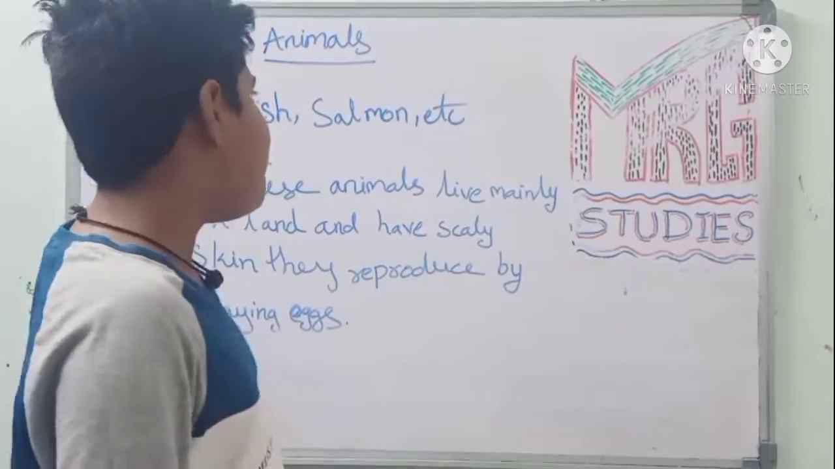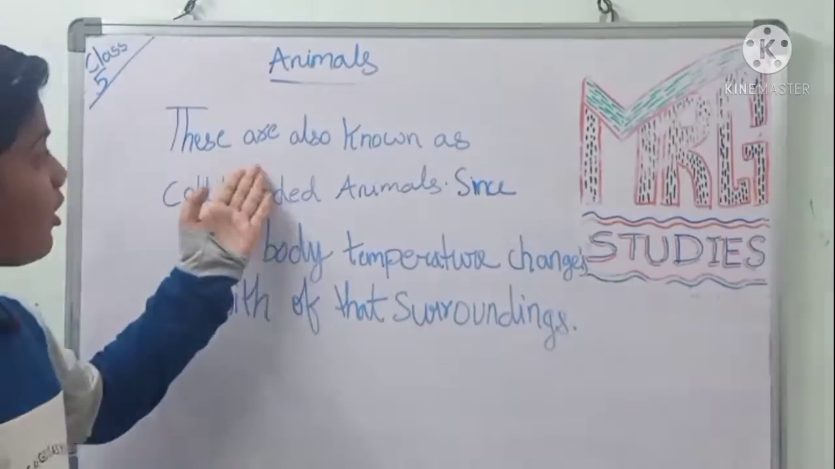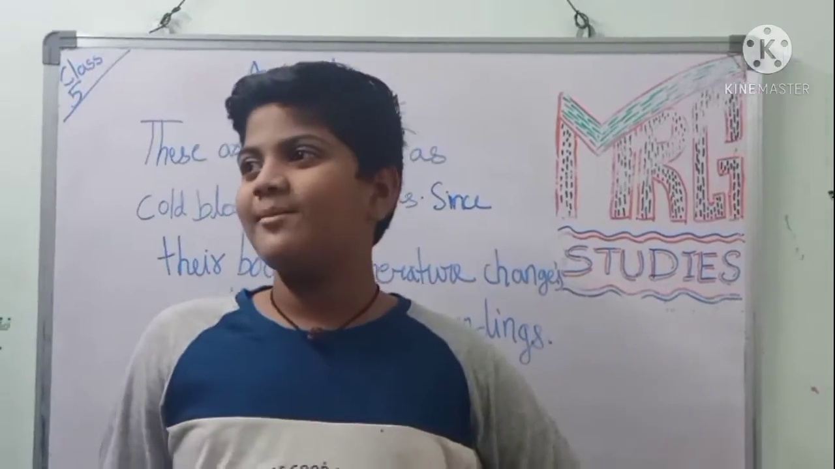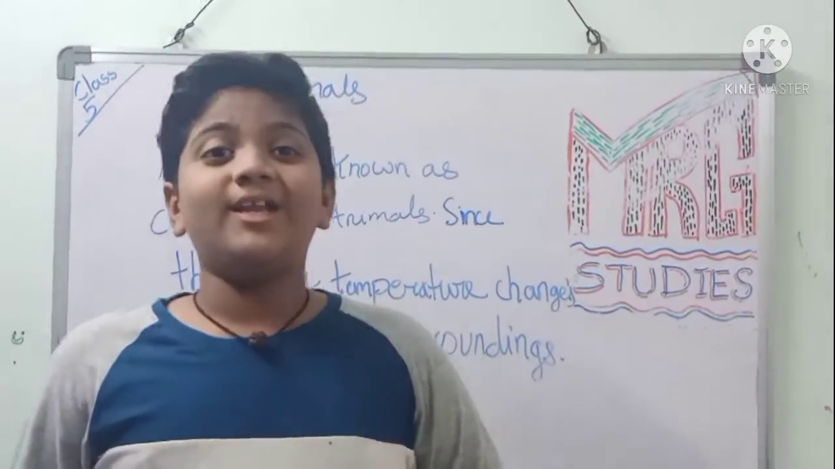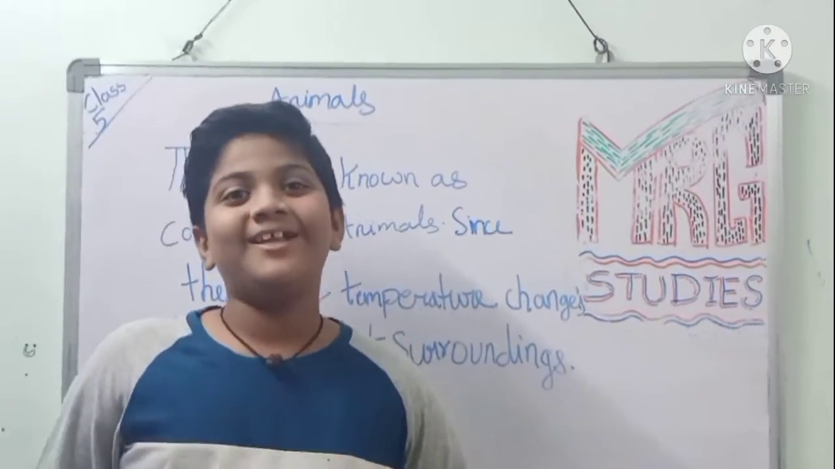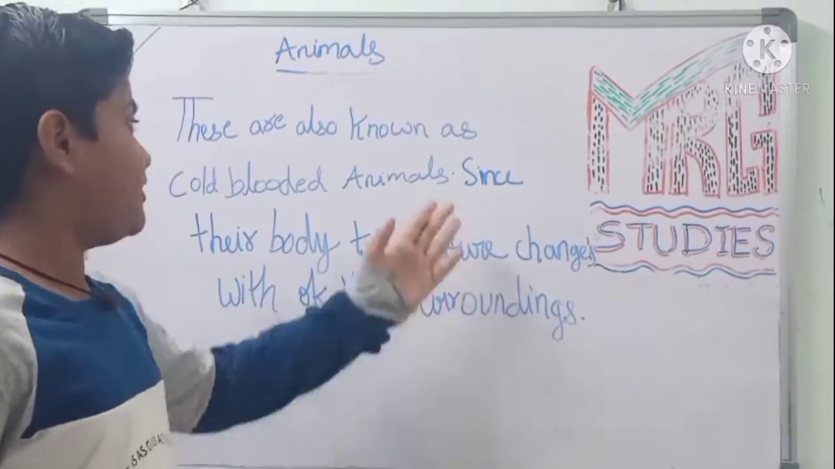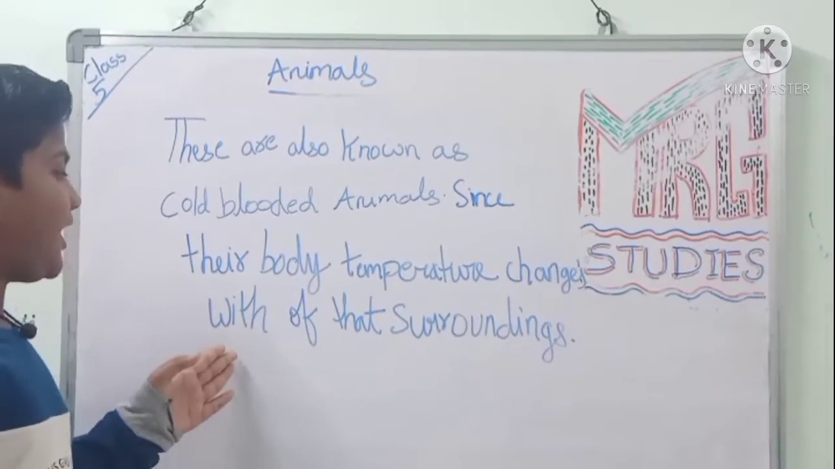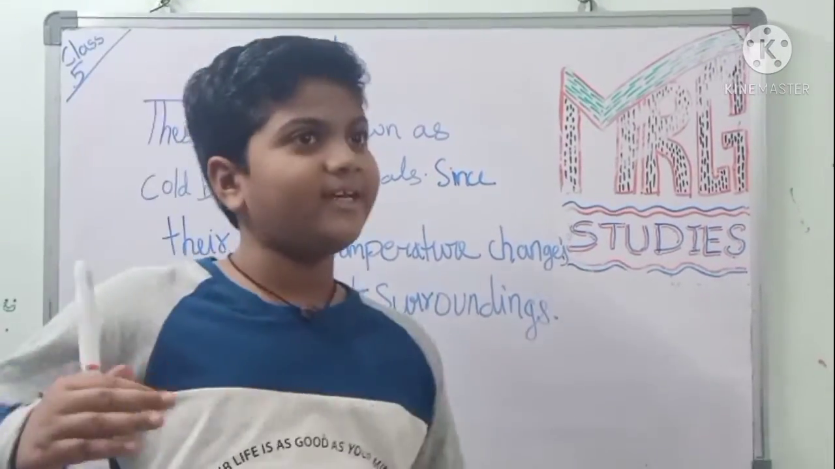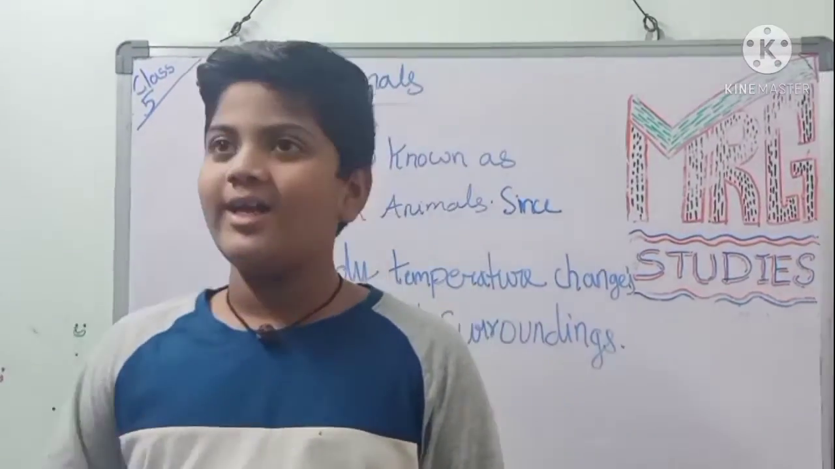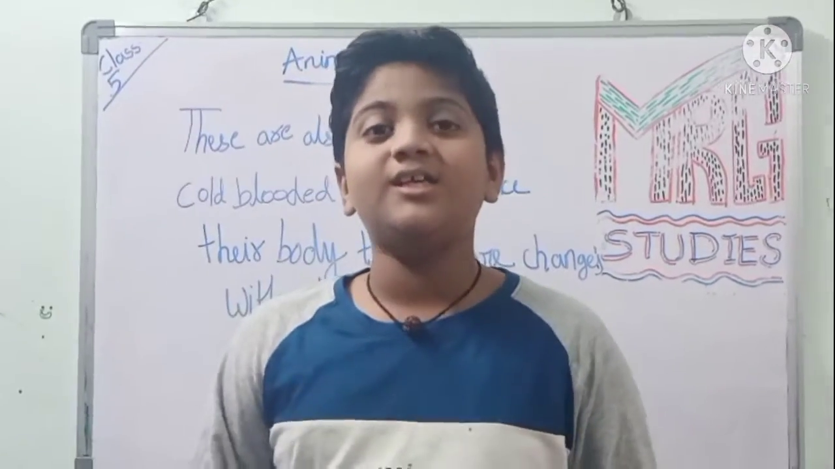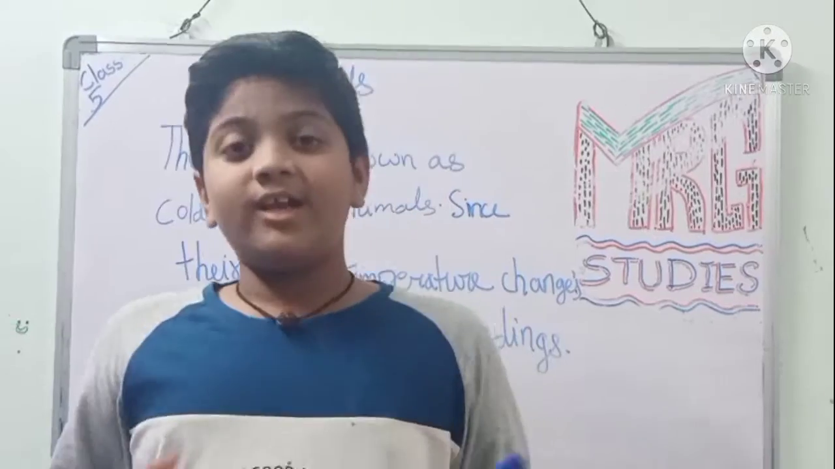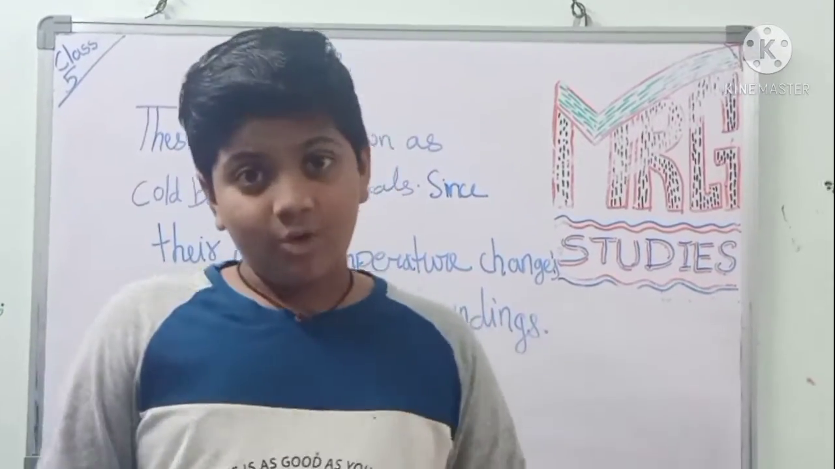Yeah? Okay friends. These are also known as cold-blooded animals, like crocodile, snake, etc. Since their body temperature changes with that of their surroundings. Like a crocodile in water, its temperature changes; on land, its temperature changes like this.